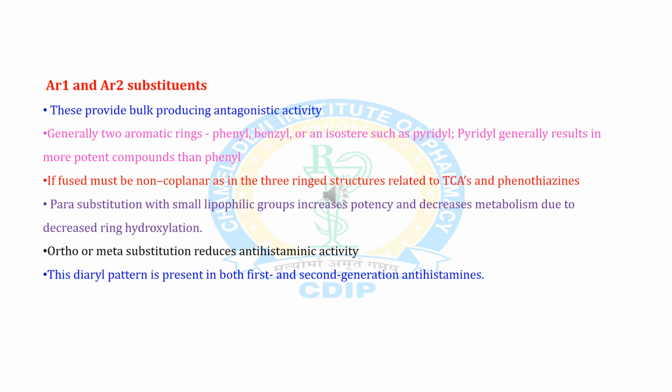Para-substitution with small and lipophilic groups increases potency and decreases metabolism due to decreased ring hydroxylation. Ortho or meta substituents reduce antihistaminic activity. This diaryl pattern is present in both first and second generation antihistamines.